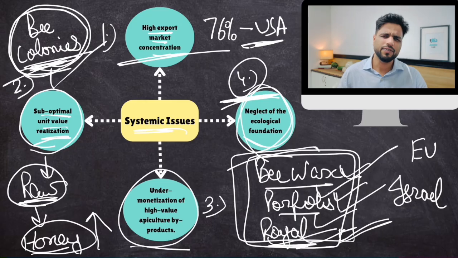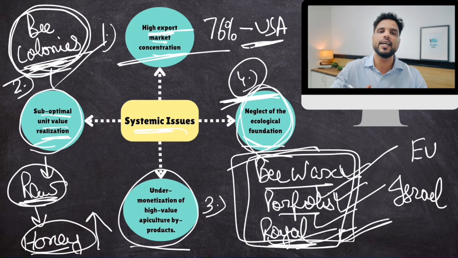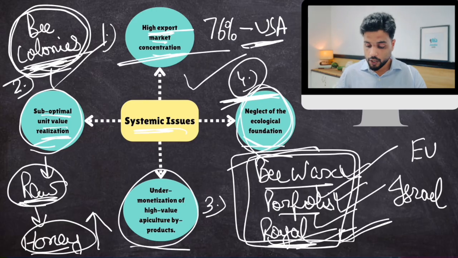And there is another fifth thing, which is adulteration. Okay, honey adulteration. And we don't have a good name when it comes to selling pure honey. Plus, there is another problem. The reason why our honey producers are dependent on exports is because there is less domestic consumption of honey. So we need to generate awareness so that people consume more honey. Okay, so these are some of the domestic issues.